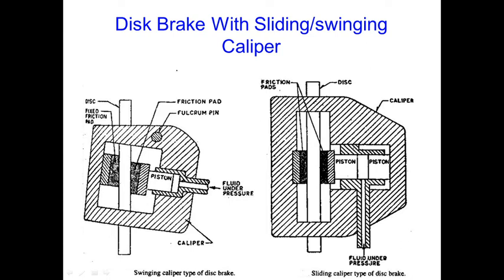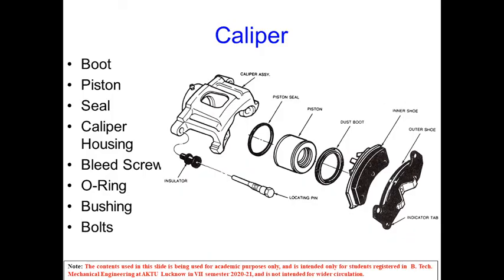Okay, so here the fluid under pressure comes to this side, the piston, two pistons are there, the fluid pressure acts on this part, this moves the piston to expand outward. Okay, this action moves the entire caliper to one side, or it translates the caliper. So this is known as sliding caliper type of disc brake.